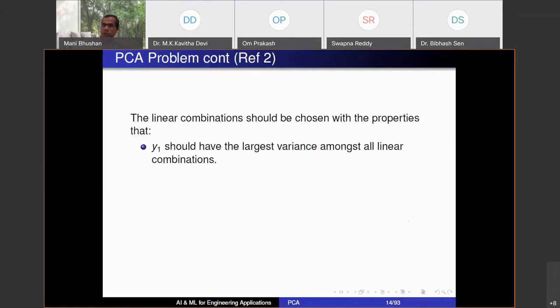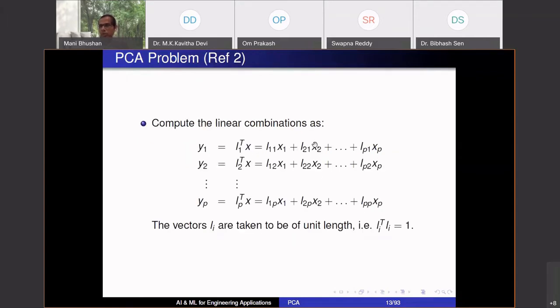So PCA says choose those vectors L with the following properties. Y1 should have the largest variance amongst all possible linear combinations. X1, X2, XP, each of these sensors has some variability associated with them. They are fluctuating. I have 10,000 values for those flow rate sensors, right?